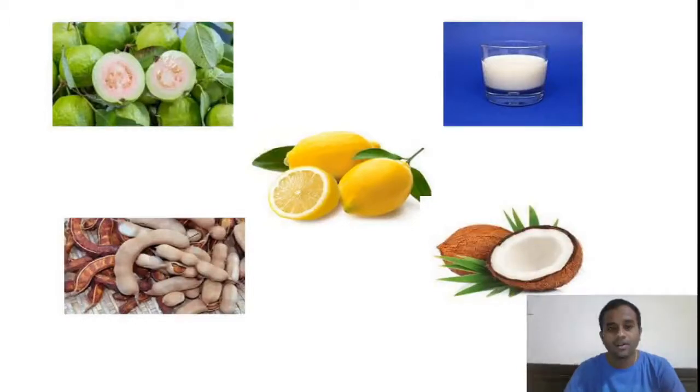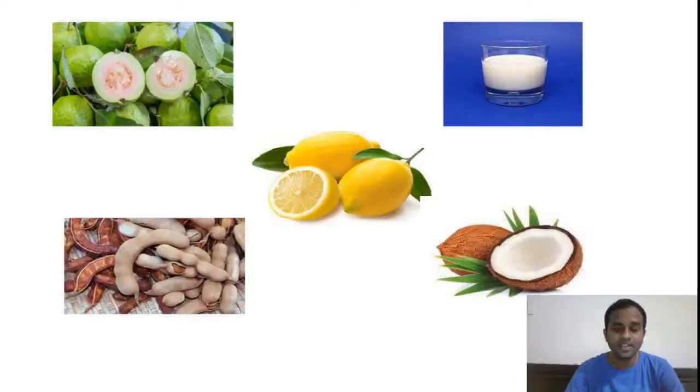Guava is a very good source of oxalic acid, which is an example of a dicarboxylic acid. Even in milk, we know milk consists of lactose, which will be converted into lactic acid, right? So this is a source of lactic acid.